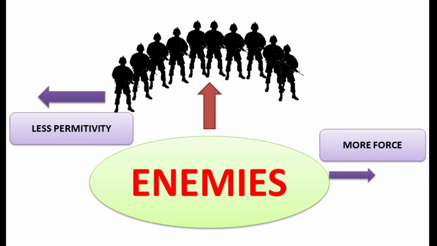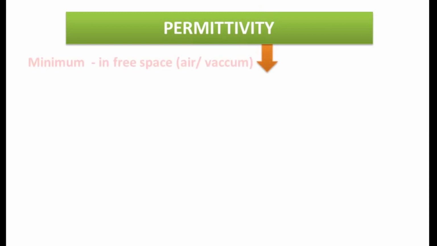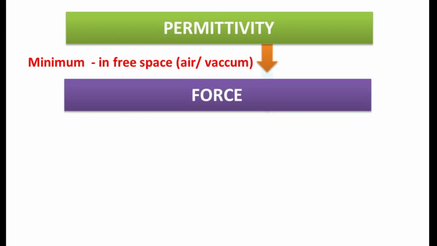Now minimum permittivity is in free space or vacuum, or we can also call it air. So permittivity is minimum in free space or vacuum or in air. So force is maximum in free space or vacuum.